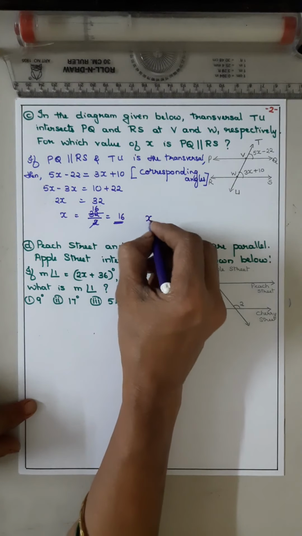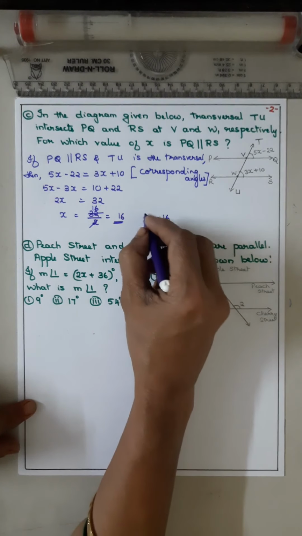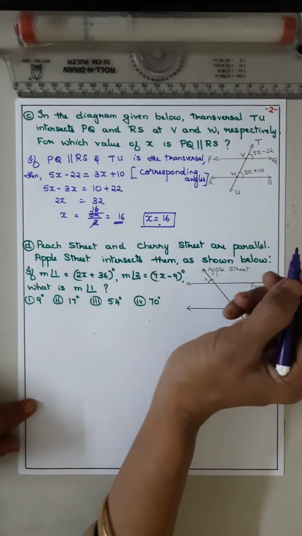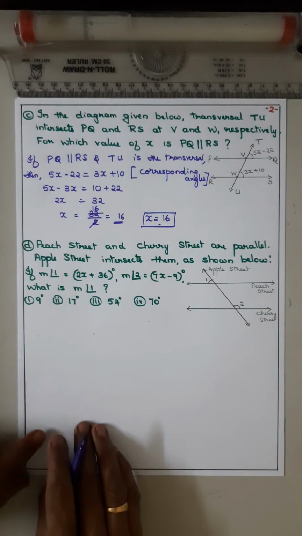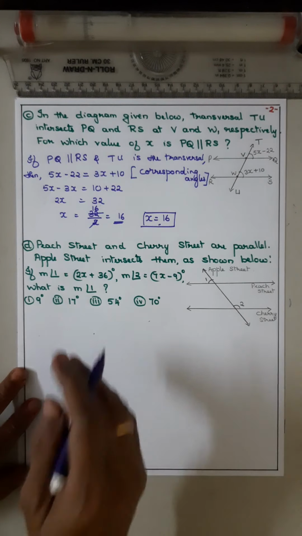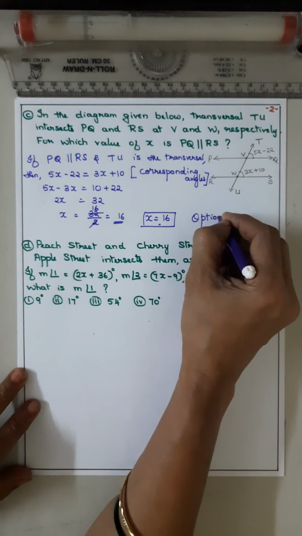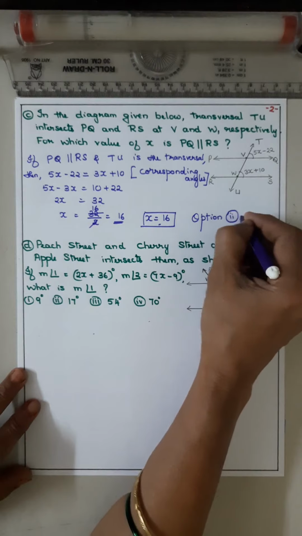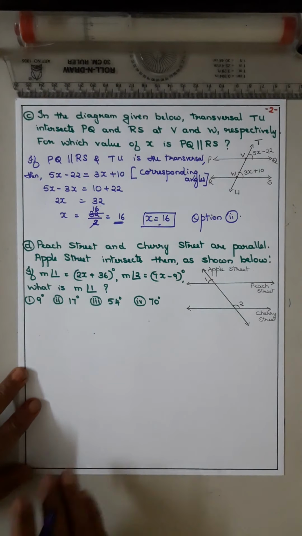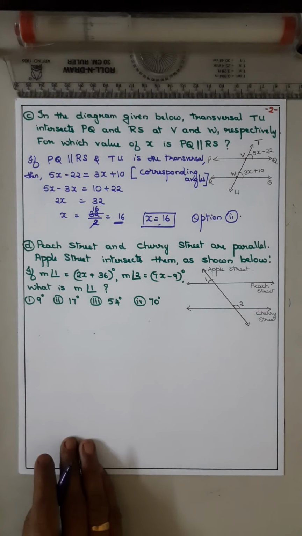So you got x is equal to 16. Okay, I didn't write the option. It is option 2. Option 2. It is x is equal to 16.